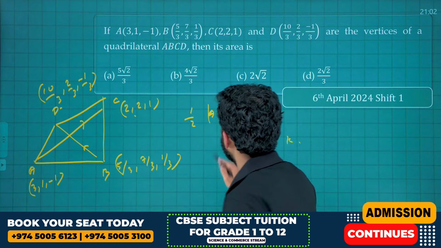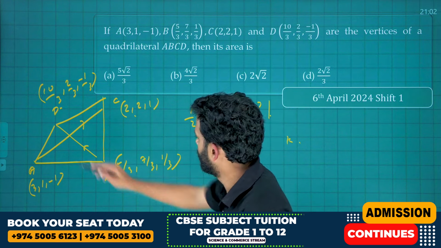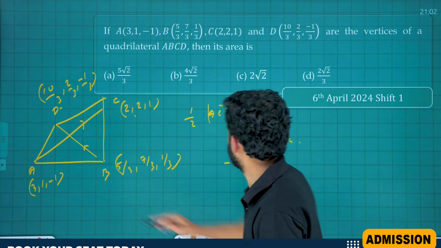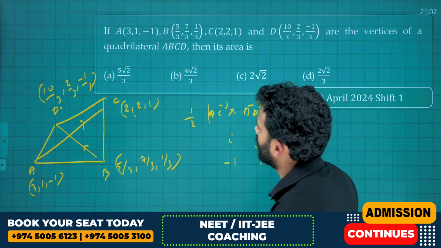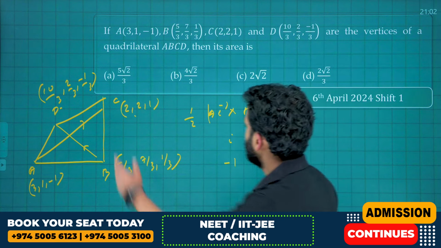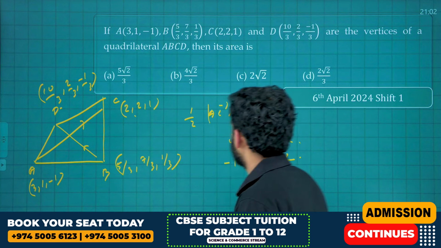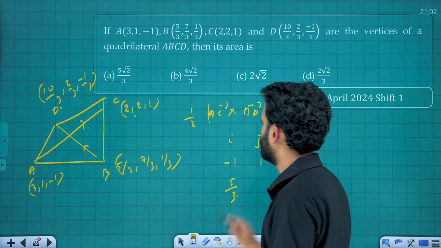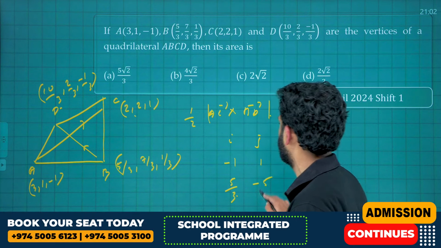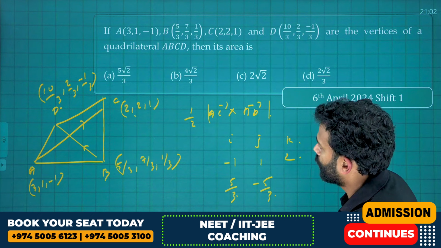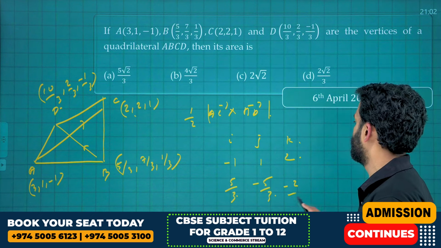What is 2 minus 3? Minus 1. What is 2 minus 1? 1. What is 1 minus -1? 2. Okay. And what is vector BD? D minus B. That is 10/3 minus 5/3, that is 5/3. 2/3 minus 7/3 is -5/3. -1/3 minus 1/3 is -2/3.